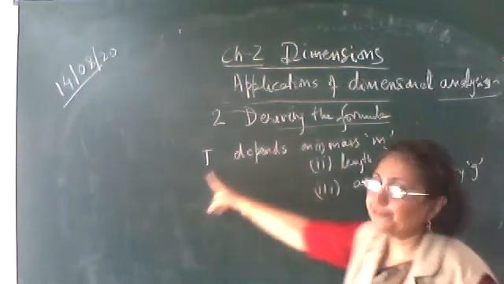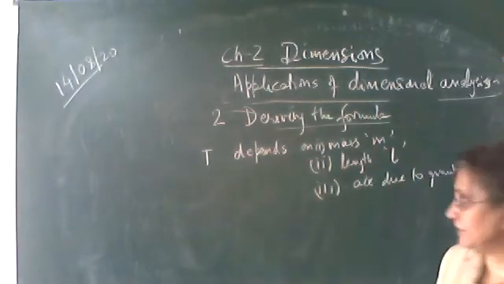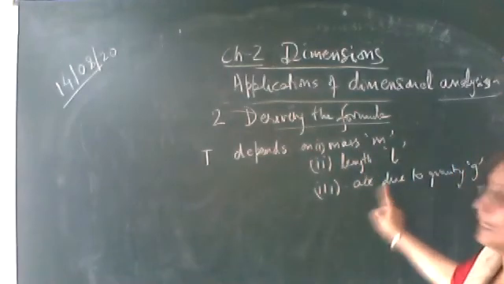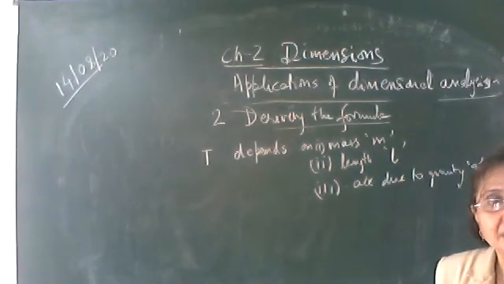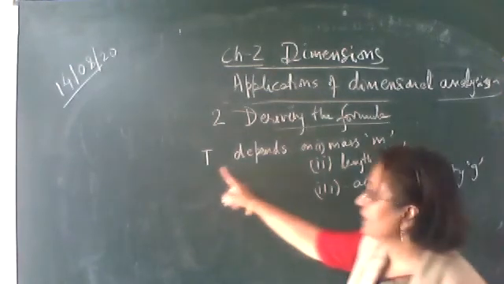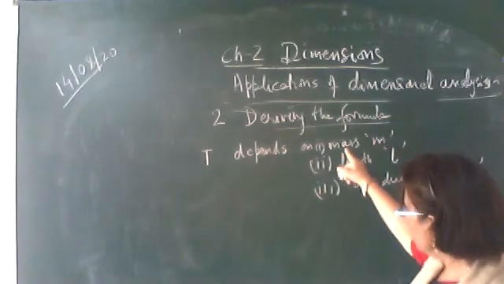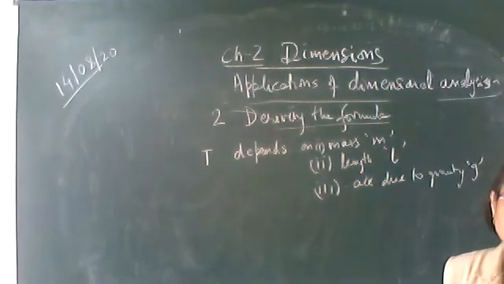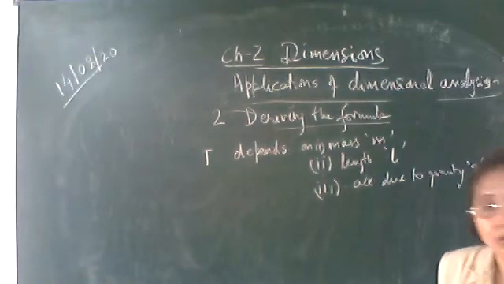Now derive the formula for the time period. Given that the time period depends on mass, length and acceleration due to gravity. Now here you have to find out the formula of the time period in terms of mass, length and acceleration due to gravity.